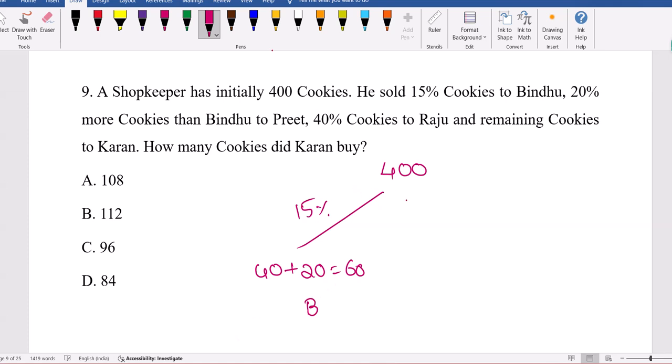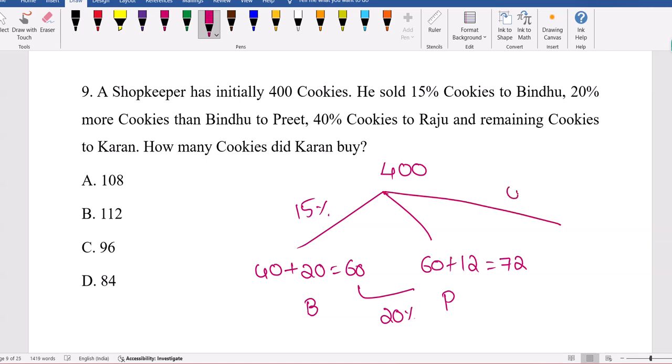20% more than Bindu is given to Preet. So 60, 20% of this is nothing but 12, so 72 is given to Preet. Then 40% of cookies to Raju, straightforward 40%, which is 160. 10% is 40, 40% means 160.